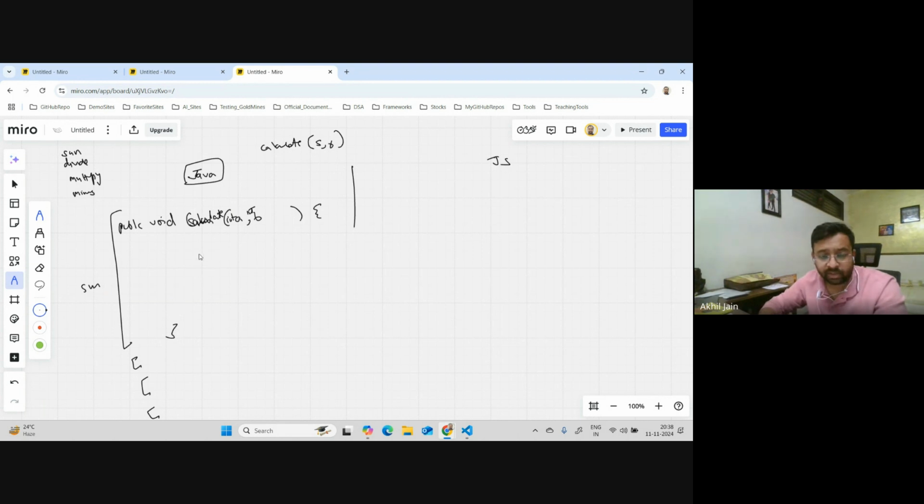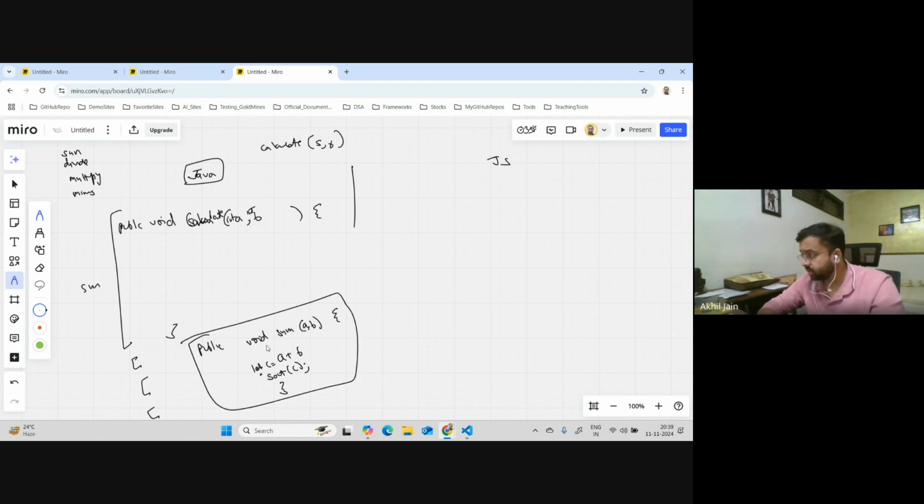Now think about it. Let's say this is the calculate method, and I have one more method called public void sum, and somehow it will do the summation of this a and b. It will accept a and b, compute a plus b, and let's say c equals this, and it will print c with System.out. I hope everyone understands this piece of code. We are just writing a simple method here, and this is another method.